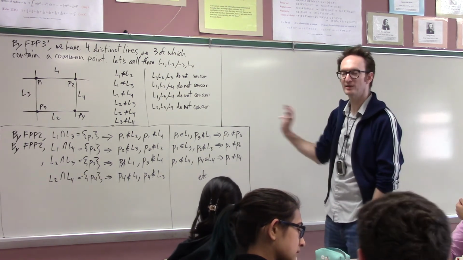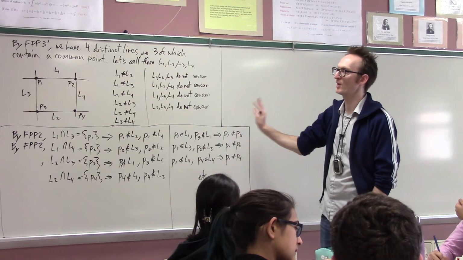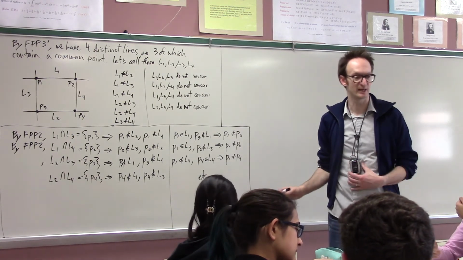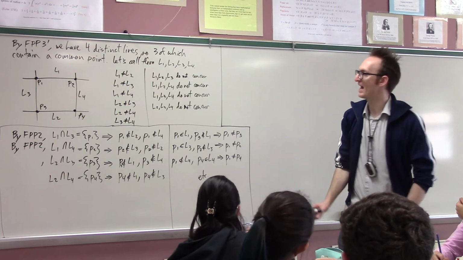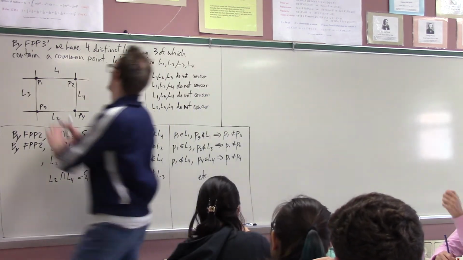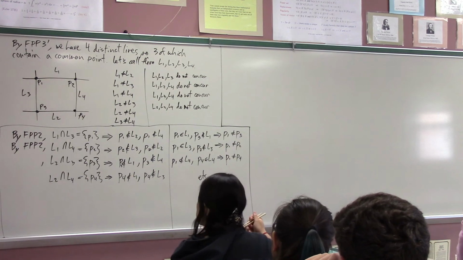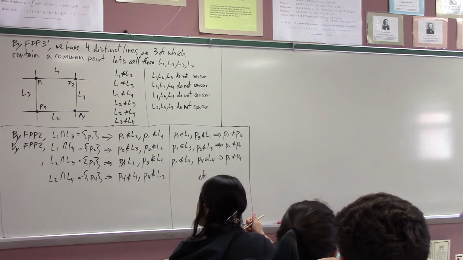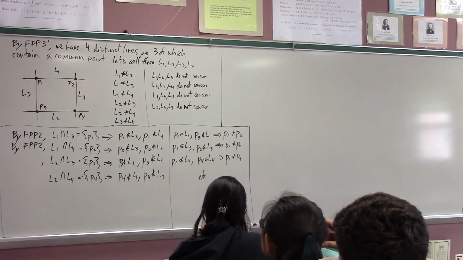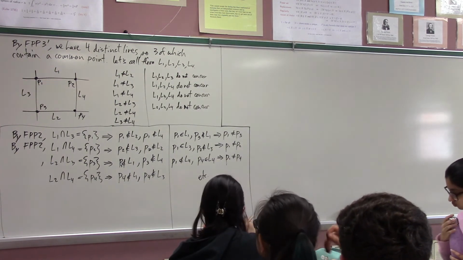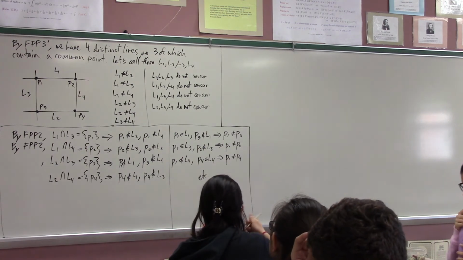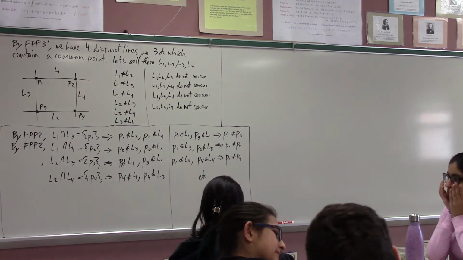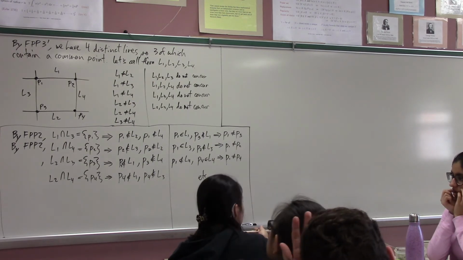But I think all of this just comes from FPP3 prime, right? FPP3 prime effectively asserts that there is always a situation looking like this somewhere in the center of your model. That there are these core 4 lines intersecting in such a way and not intersecting anymore. Okay, now I will start the actual proof proper, which is to somehow show that this all implies FPP3. Well, hope I'm doing this right. I think I am.